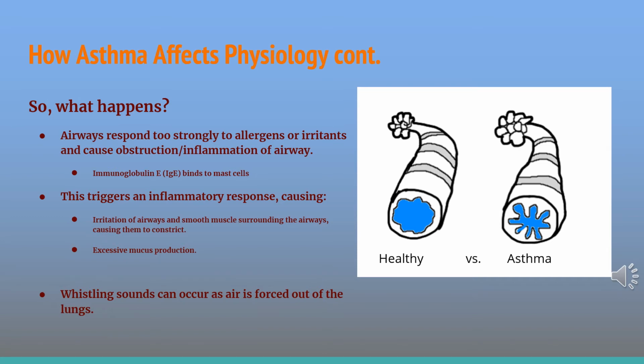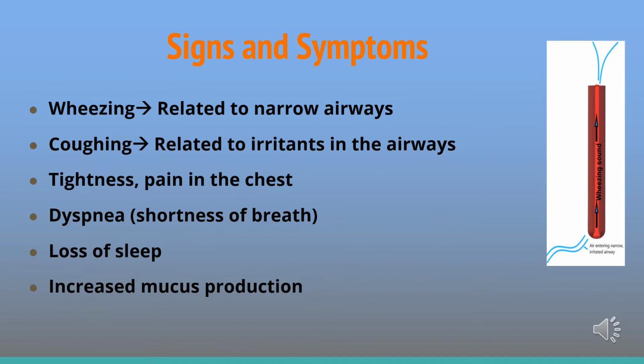known as a wheeze. Some signs and symptoms of asthma include wheezing, which is related to the narrowing of the airways, coughing, which is related to irritants that are present in the airways, tightness, heaviness, or pain in the chest, dyspnea, also known as shortness of breath, losing sleep, which is usually related to difficulty breathing, and increased mucus production in the airways. Some people with asthma may feel like they need to avoid exercising and need to avoid going to social events because of the possibility of an irritant or allergen being present. But with proper treatment, asthma sufferers can still live happy and healthy, active lives.